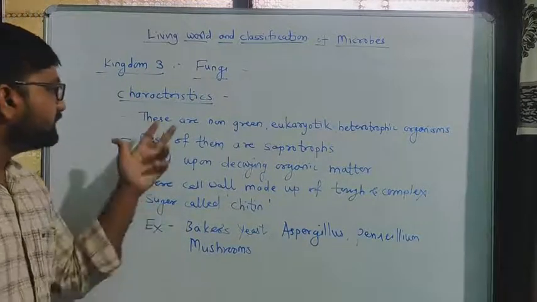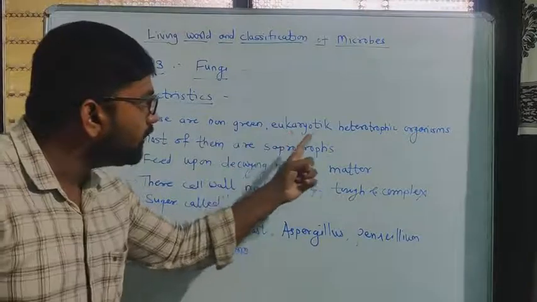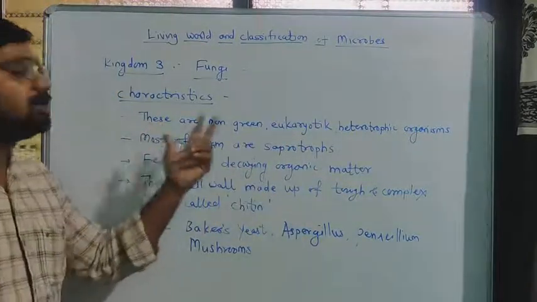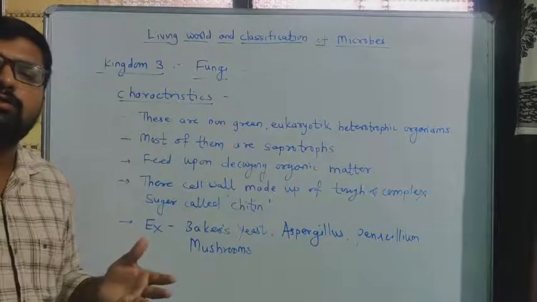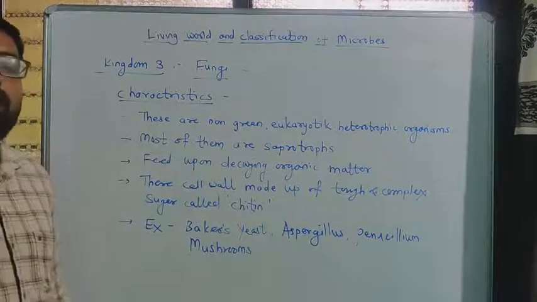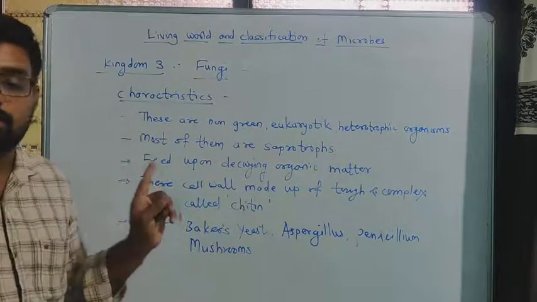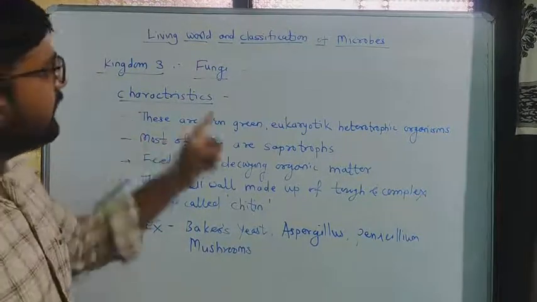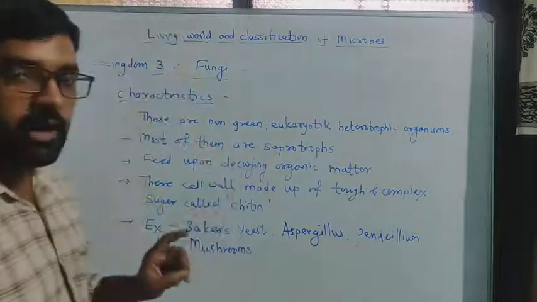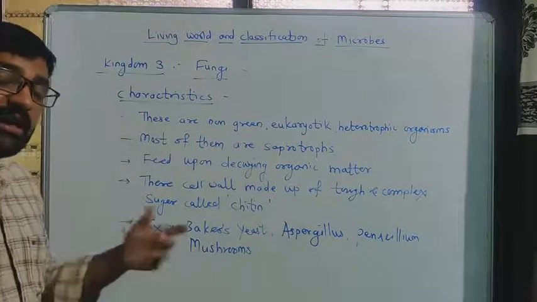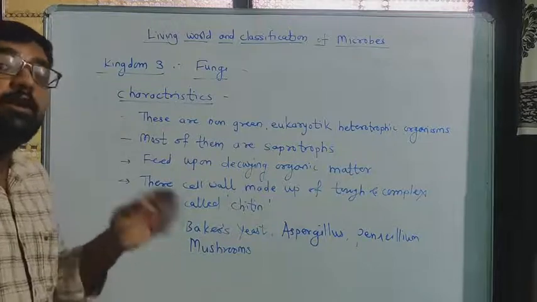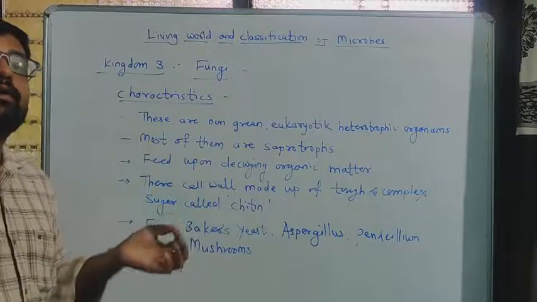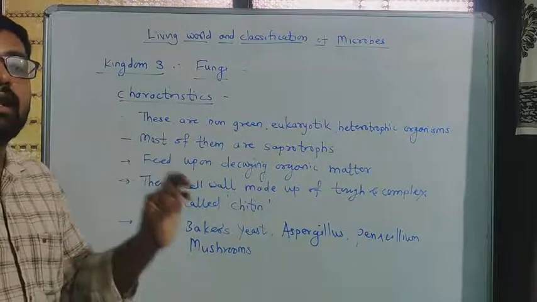First, these are non-green eukaryotic heterotrophic organisms. Non-green means simply that chlorophyll is not present in their body structure, the absence of chlorophyll. Eukaryotic means, as I told you in the last lecture, a well developed cell in which the nucleus and other cell organelles are well developed.